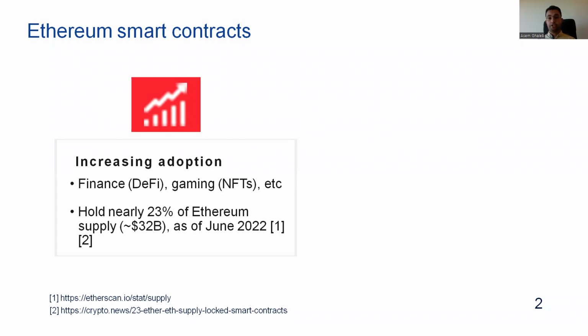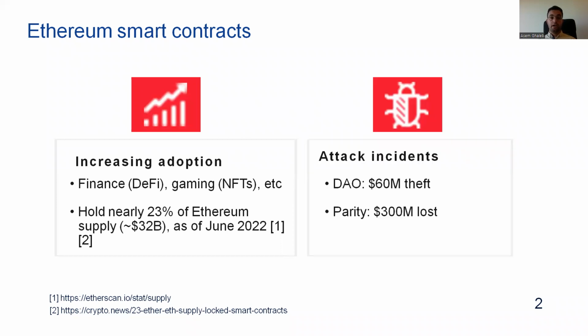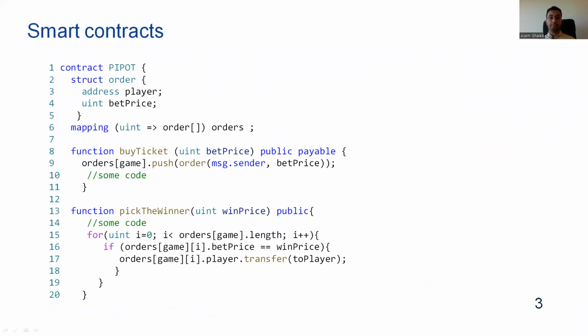This financial nature of smart contracts unfortunately provides a good incentive for attackers to target smart contracts for financial gain. For example, several attack incidents targeted smart contracts over the past few years, and these resulted in the loss of millions. At a high level, smart contracts are basically small programs running on top of a blockchain.